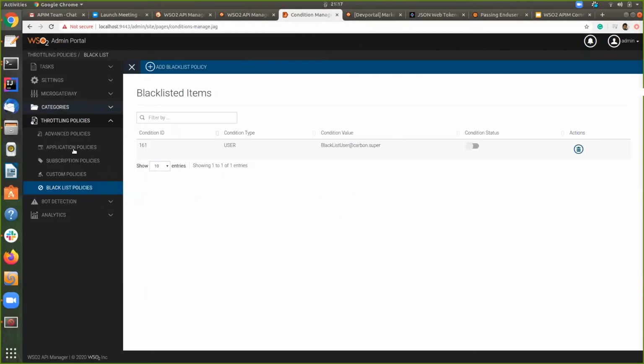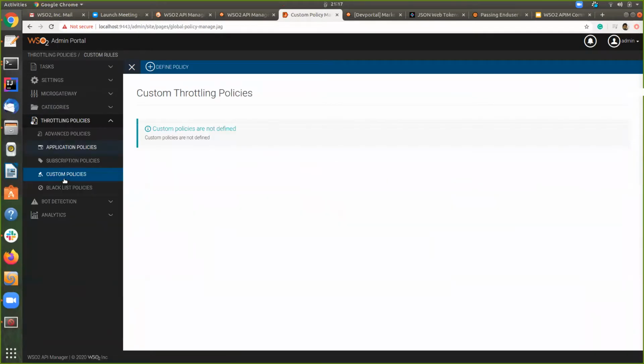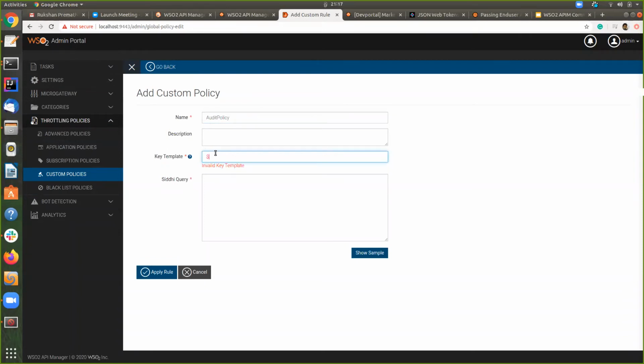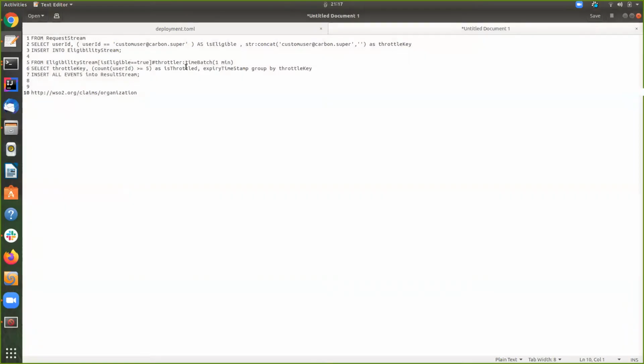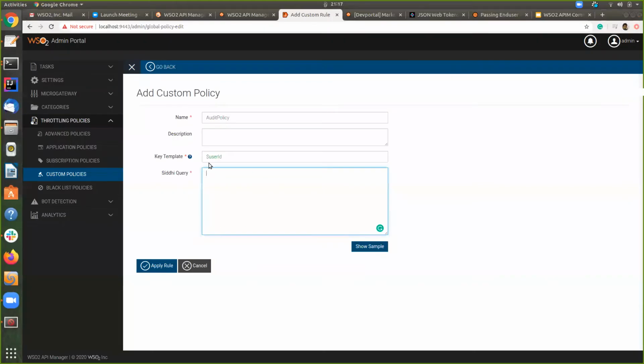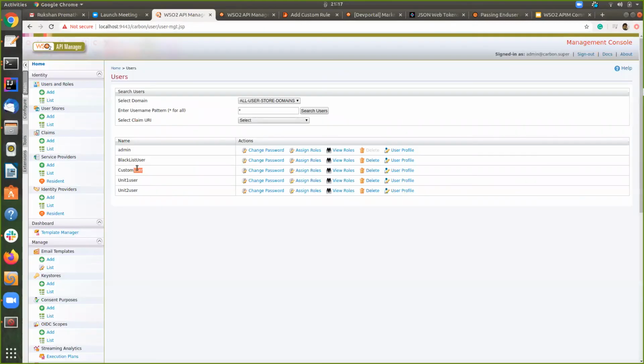So again, I will go to this admin portal, and we can add a custom policy. Let's say audit policy. If this is user specific, I will add the user ID, and I have already created some query. So if you think this is the user, the custom user, I need to restrict the access.